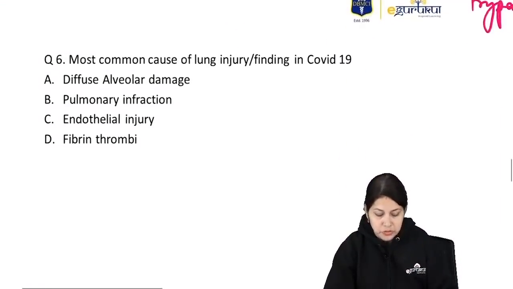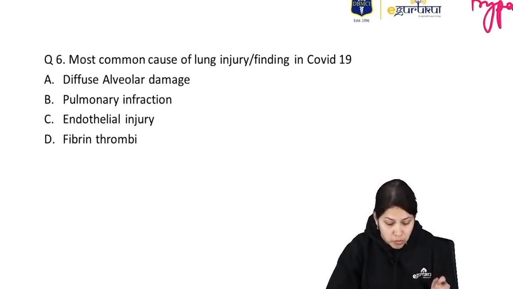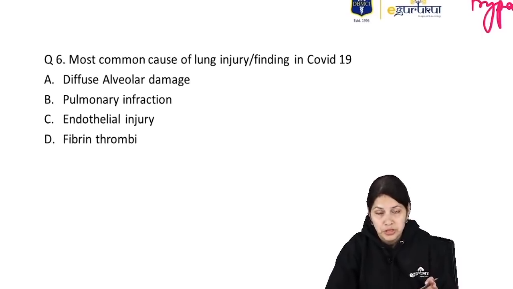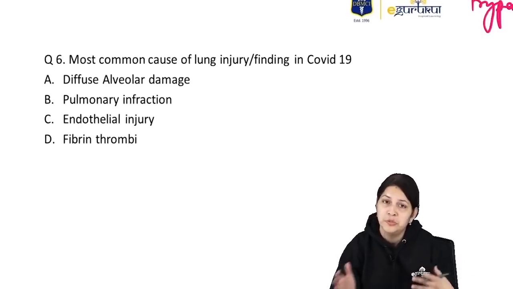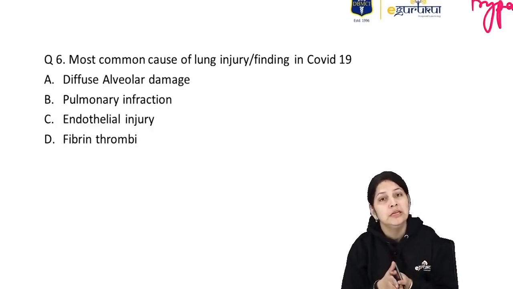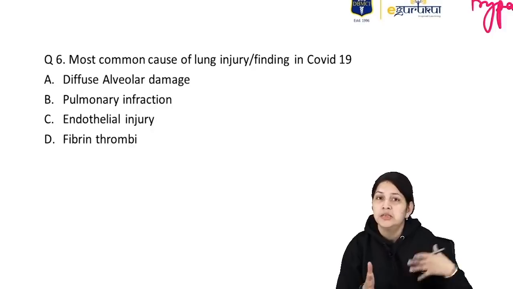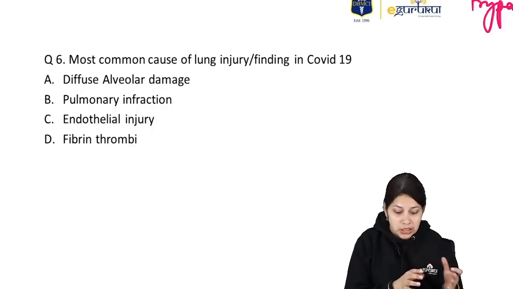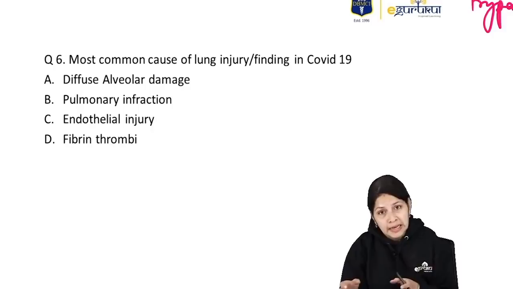Okay, so this is the answer for this question. Moving on to the next question, question number 6. Most common cause of lung injury. Now there is a difference in opinion. Some people say the question was the most common cause of lung injury in COVID-19 patients, whereas some people say the question was the most common finding in COVID-19.